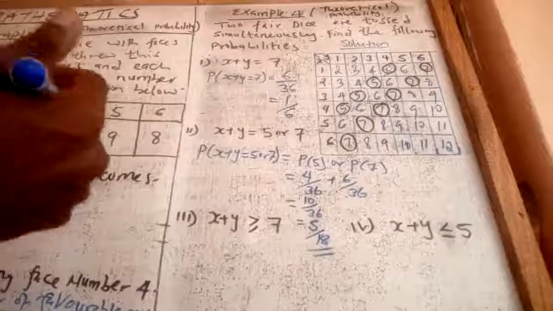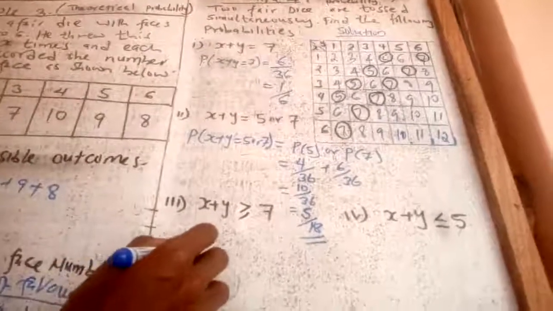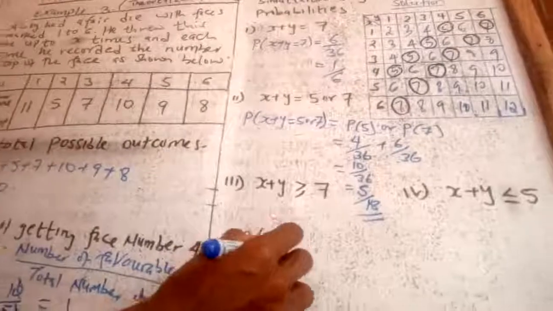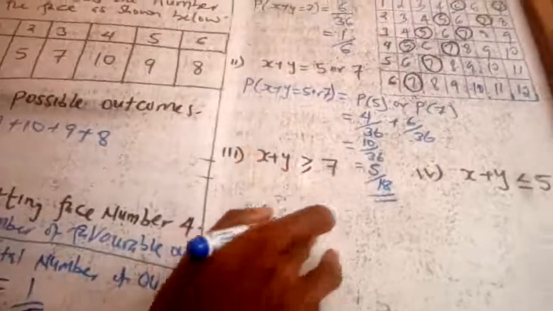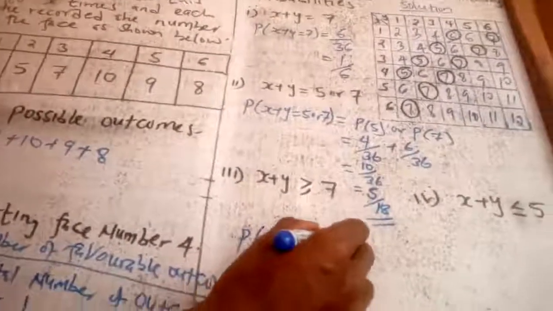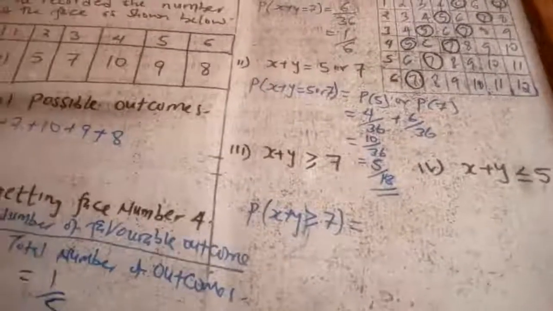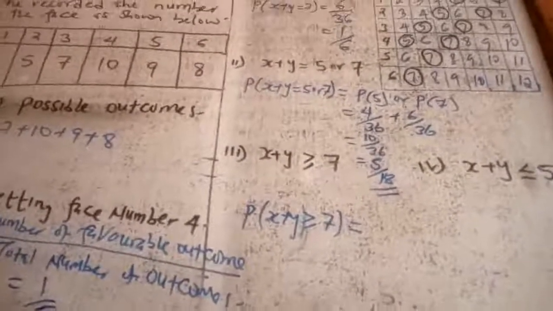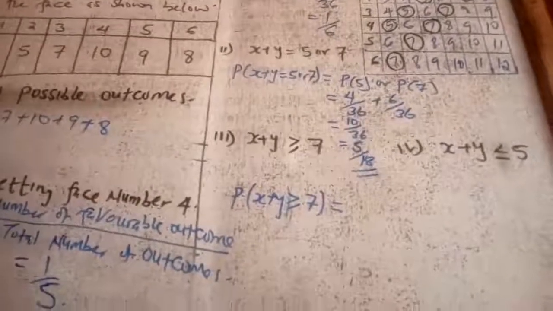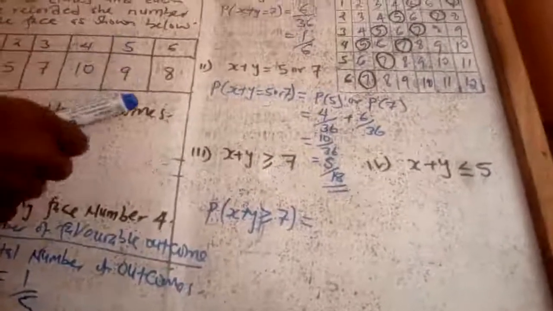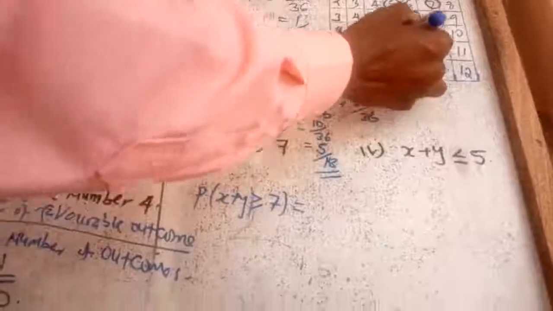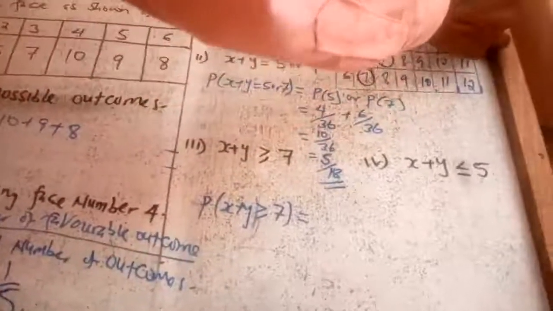What about the probability of x plus y, where x plus y is greater than or equal to 7? What is the probability of that? I'm going to look for the values which are equal to 7 and greater than 7. Equal to 7, I have 1, 2, 3, 4, 5, 6.